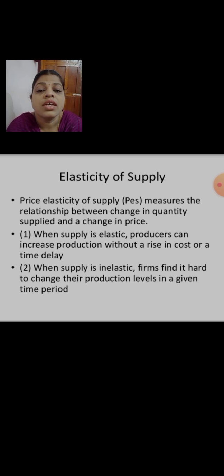That means if I am a producer and I can change my supply, it is very easy to produce more products and sell them in the market. But if I can't change the supply of the products, we cannot change the production levels in a given time period. So that is about the elasticity of supply.